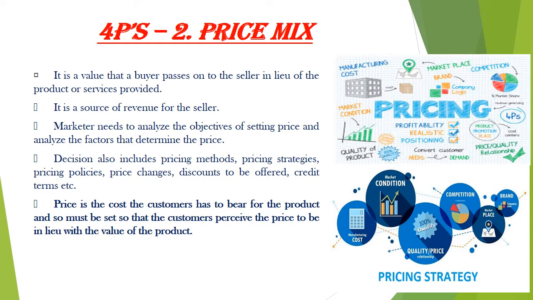The second P of the marketing mix is the price mix. That means now we have to decide the price at which we are going to provide our goods to the customers. It is a value that a buyer passes on to the seller in lieu of the product or services provided. The money that they receive after selling their goods and services to the customer is a source of revenue for the seller.